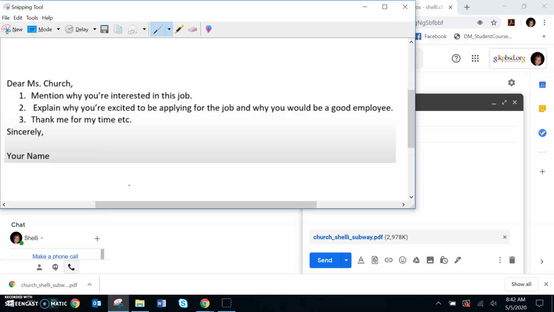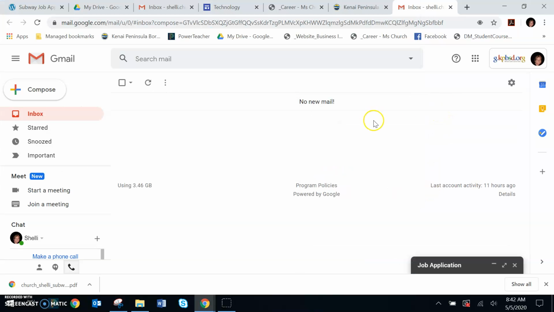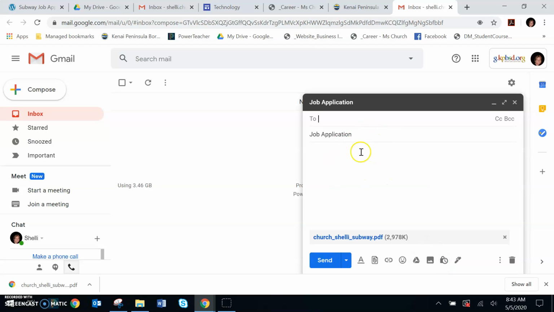Now, this doesn't have to be a 3-paragraph business letter, but it does need to be professional, okay? And underneath your name here that you will be eventually typing, go ahead and put your email address and contact information. So when you do address the letter to me, you will be sending it to me. So it needs to be professional. It's just a cover letter.